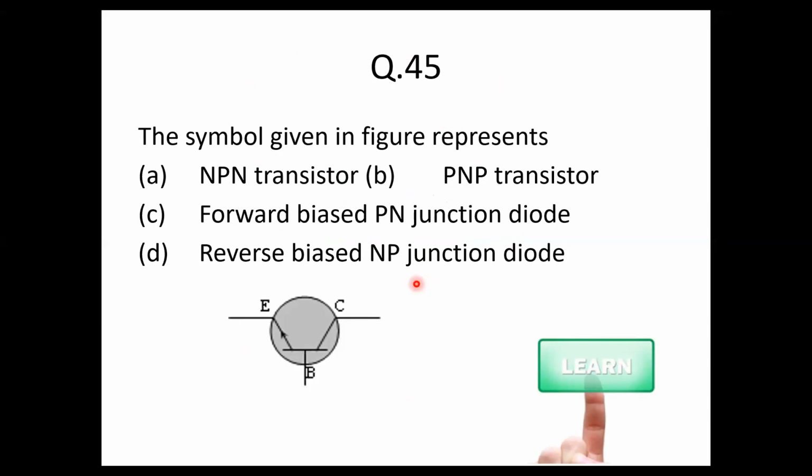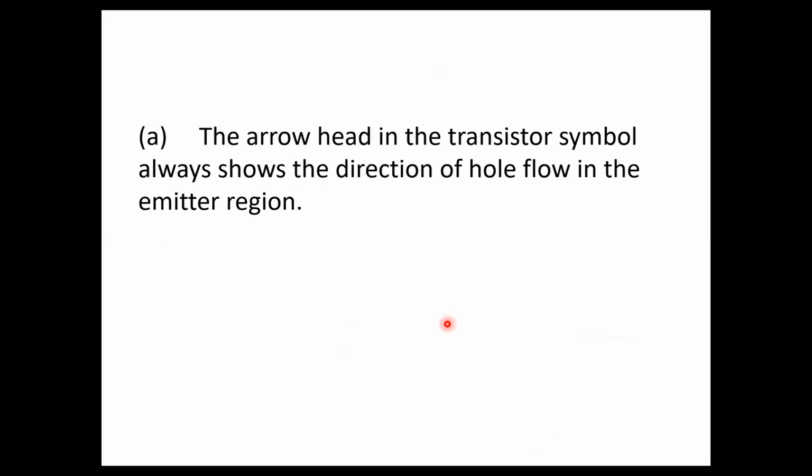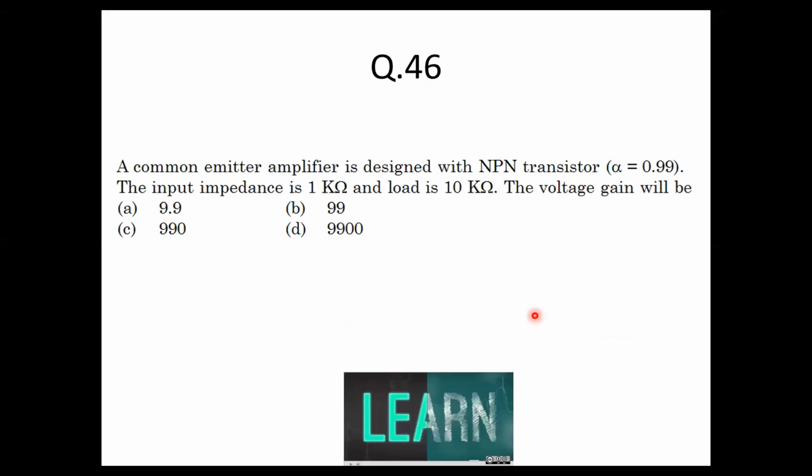Yes, 45 is option A. That is, it is an NPN transistor. So this is basically the direction of the holes. So you must remember that the arrowhead in the transistor symbol shows the direction of the hole flow in the emitter region. Question number 46.